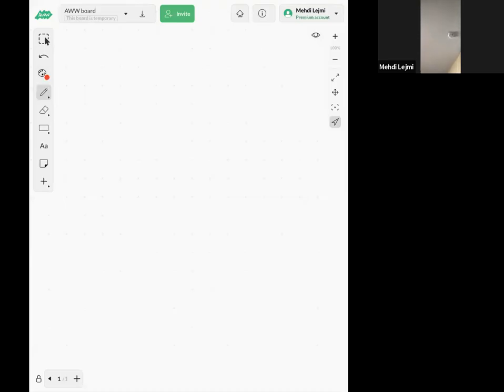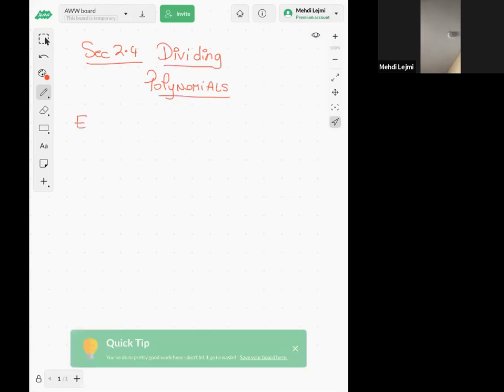So we are still in section 2.4, and again, it's about dividing polynomials. As I said, there's an exercise left from Monday.